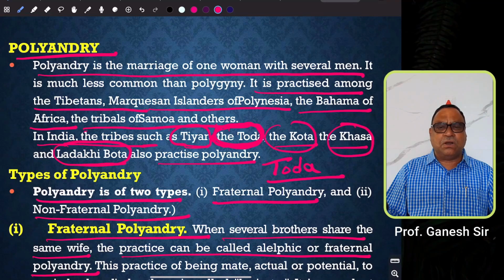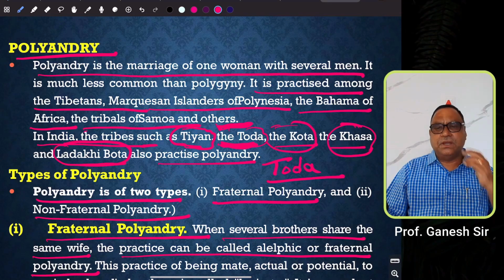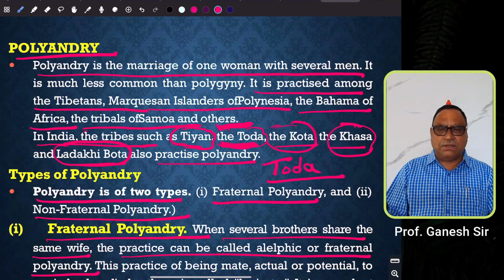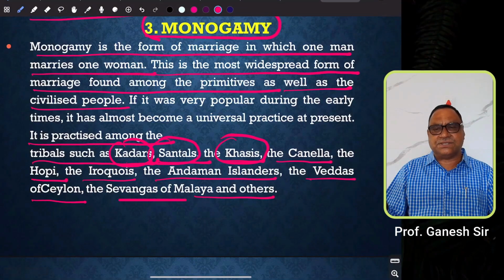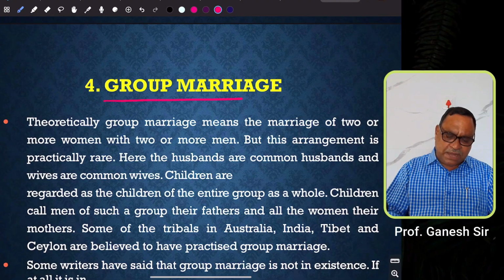These tribes also, yeah, this is Tiyan, then Toda, Kota, and Khasa. So these are the tribes who practice polyandry. Then monogamy: Kadar, Santals, and Khasis. And then another form of marriage is called group marriage.